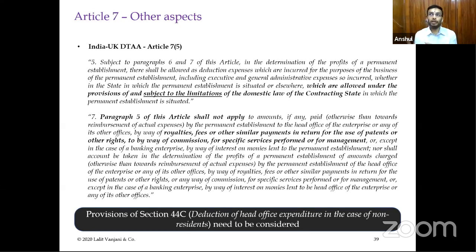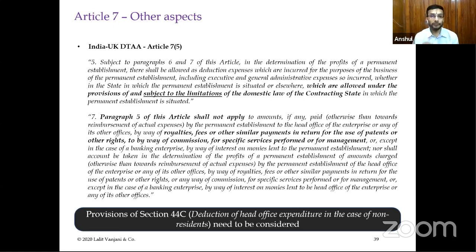But say for example, if the business of the permanent establishment required certain technical services to be provided by a third party, and that third party has been paid by the parent entity. Now in that case, probably you might not be able to say that this is a general executive or administrative expense. This is a specific expense for the purposes of running the business of the permanent establishment. In those circumstances, we'll need to see to what extent section 44C will apply.